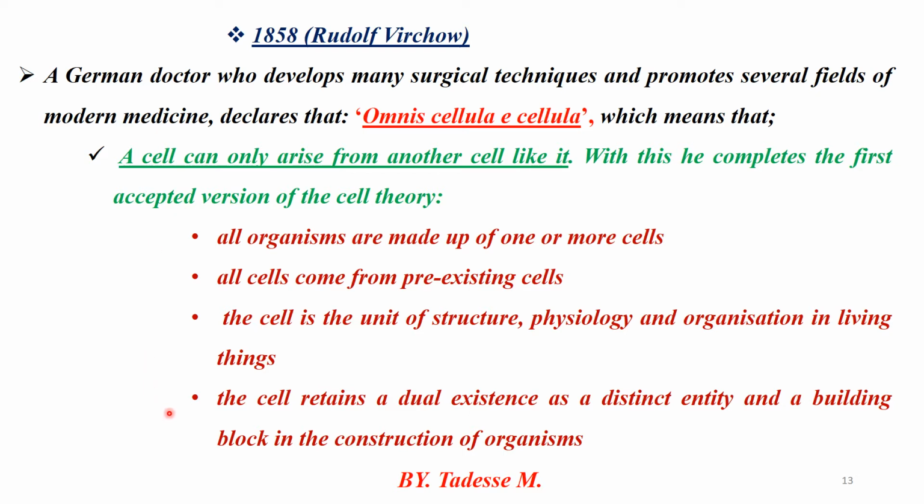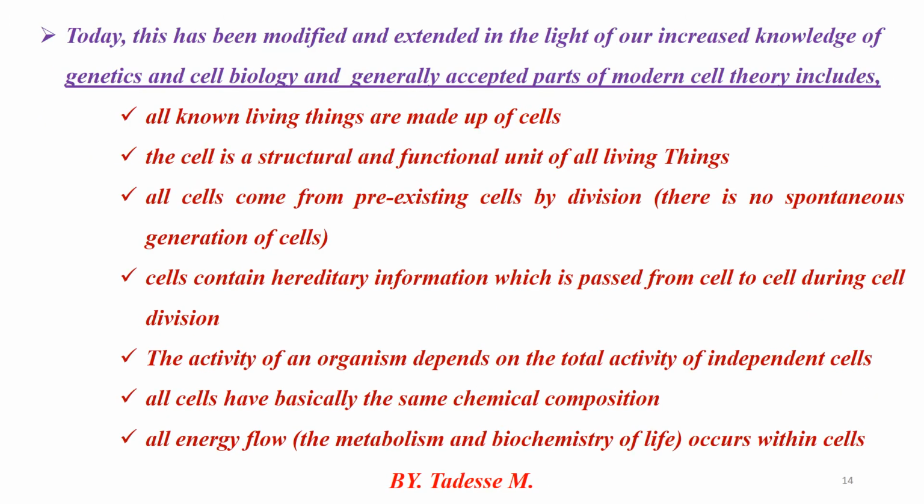All four main points are accepted by the modern cell theory. Therefore, Rudolf Virchow is one of the most famous scientists whose work is directly linked with the modern accepted cell theory. That is called the work of Rudolf Virchow.